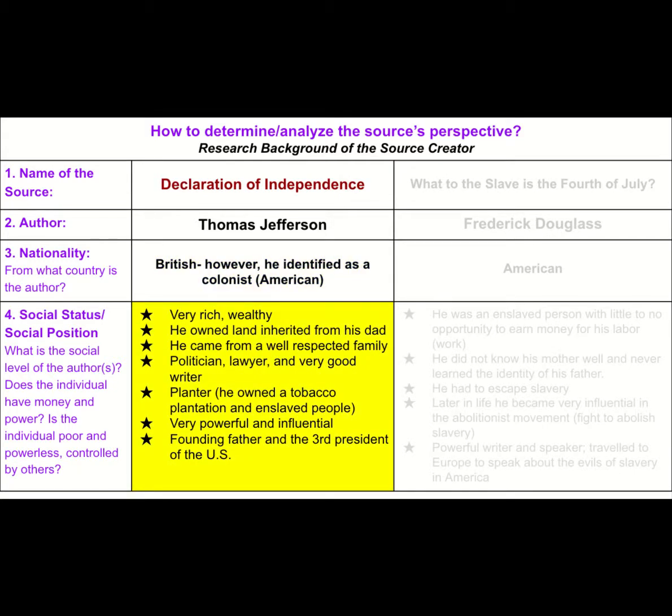Let's look at Jefferson's social status. Jefferson was very rich. He came from a wealthy family, and he also inherited lots of land from his father. He came from a well-respected family. He was a politician, a lawyer, and was a very good writer. He was also a planter. He owned a tobacco plantation, and he owned enslaved people. He was very powerful and influential, and he was a founding father and the third president of the United States.